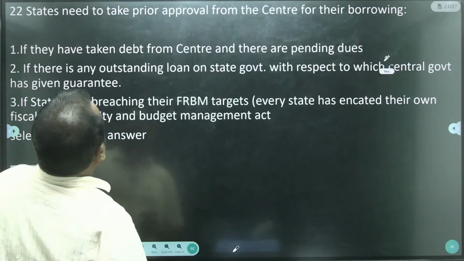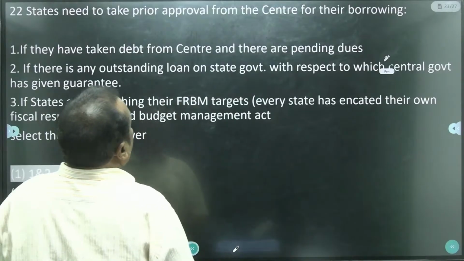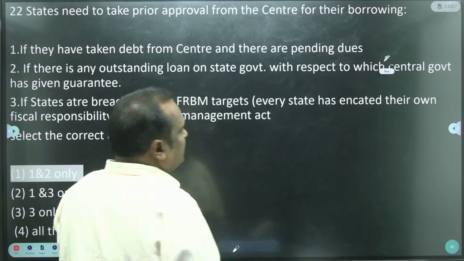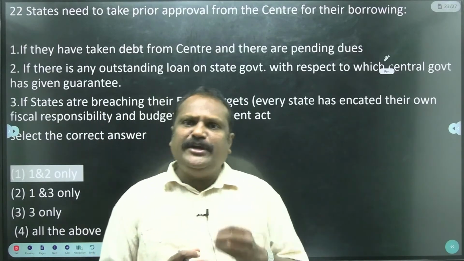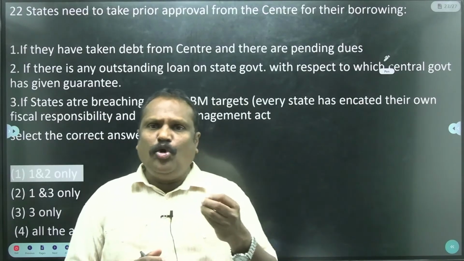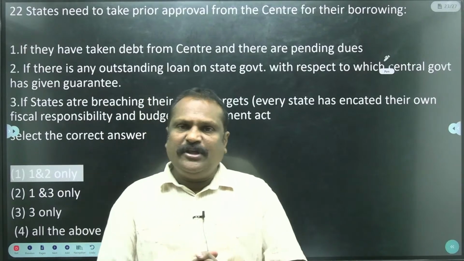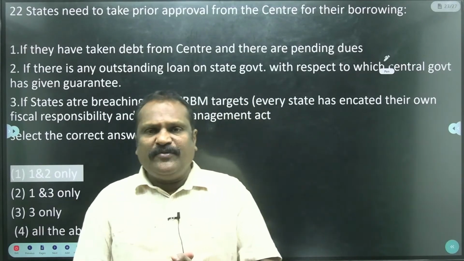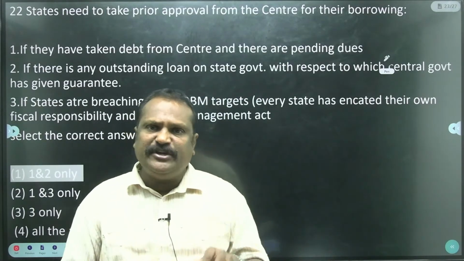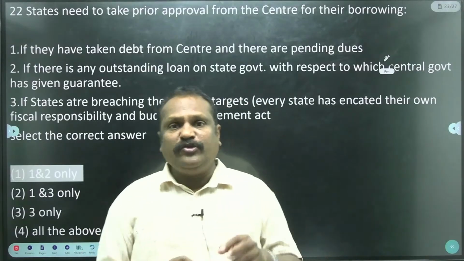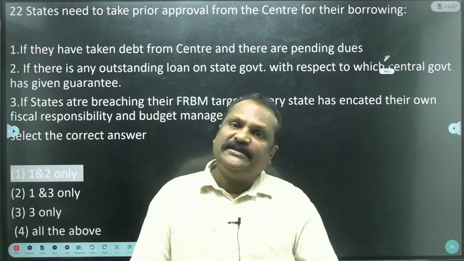And come to the next statement. States need to take prior approval from the central government for borrowing loans. Yes, the state governments should take permission when they want to take a loan while they still owe dues to the central government. Without the approval of the central government, they cannot borrow. Article 293 indicates that a state government should take permission from the central government for borrowing loans when they have a debt at the central government.